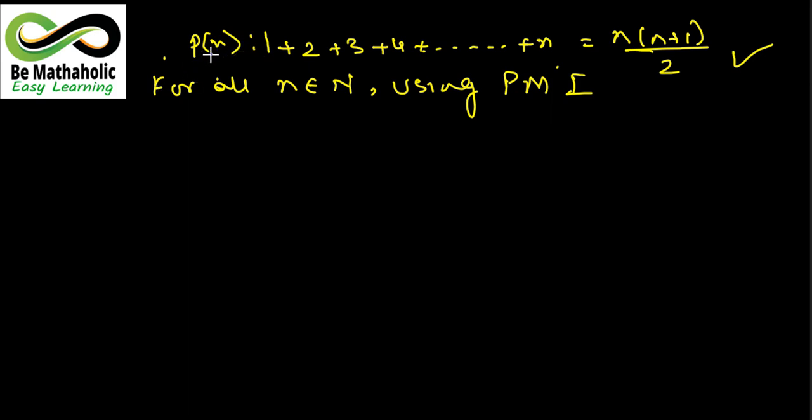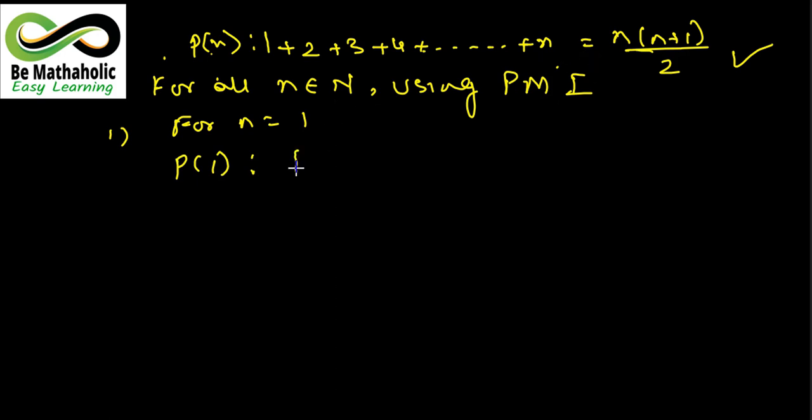तो सबसे पहले, as I said, denote a particular statement with P(n), and then you are going to write the statement. Now the principle says, first thing is for n equals to 1. तो n equal to 1 हम कहाँ रखेंगे? n equal to 1 मतलब फर्स्ट टर्म यहाँ पर हम रख के देखते हैं. तो आपका P(1) जो है वो true होना चाहिए. मीन्स LHS RHS should be equal.